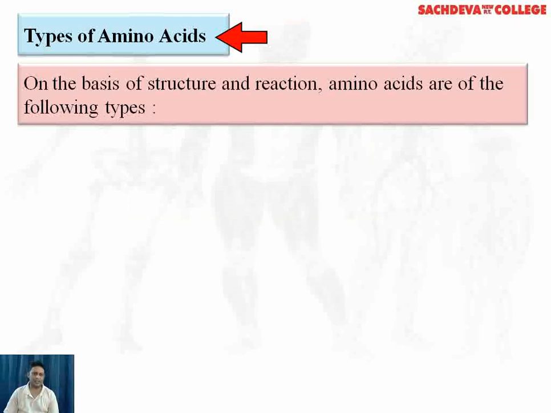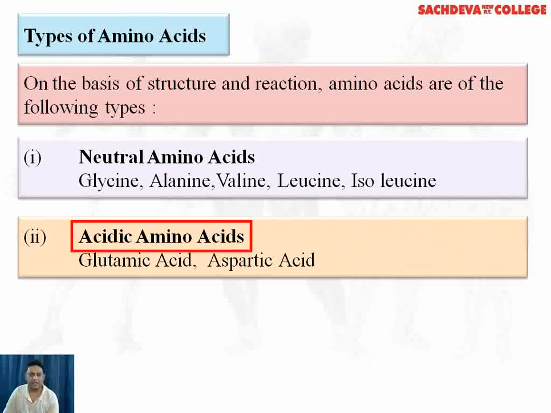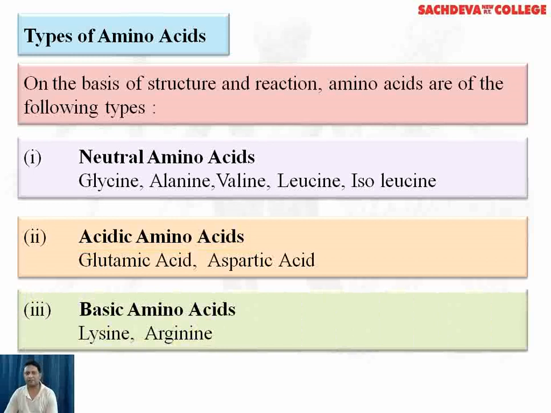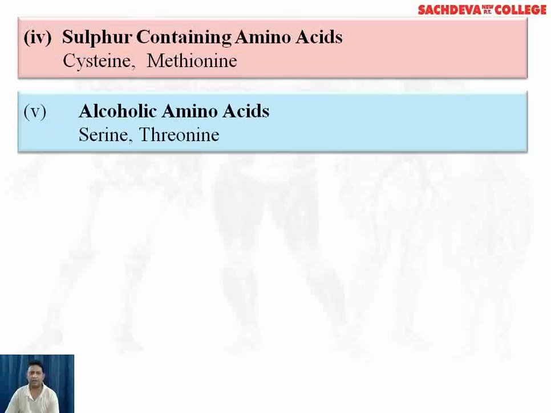Types of amino acids. On the basis of structure and reaction, amino acids are of the following types: the neutral amino acids, which include glycine, alanine, valine, leucine, and isoleucine. Acidic amino acids include glutamic acid and aspartic acid. Basic amino acids include lysine and arginine. The sulfur containing are cysteine and methionine.